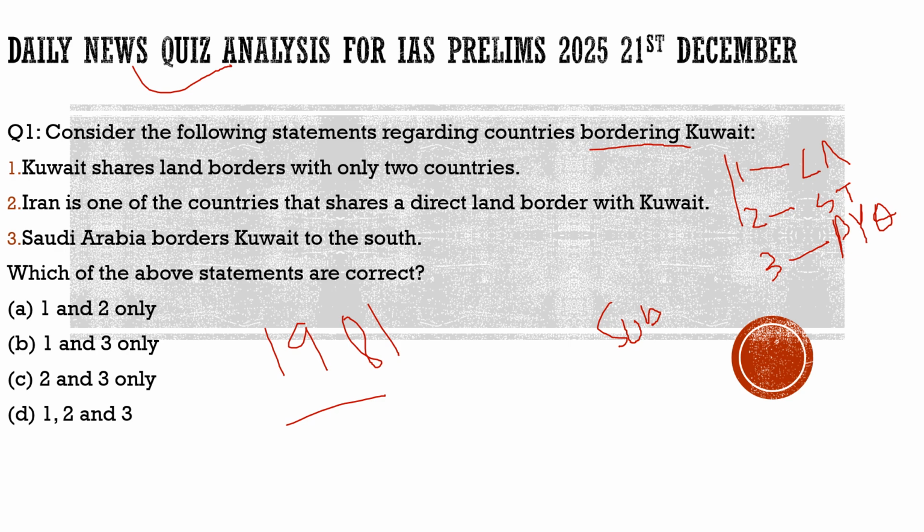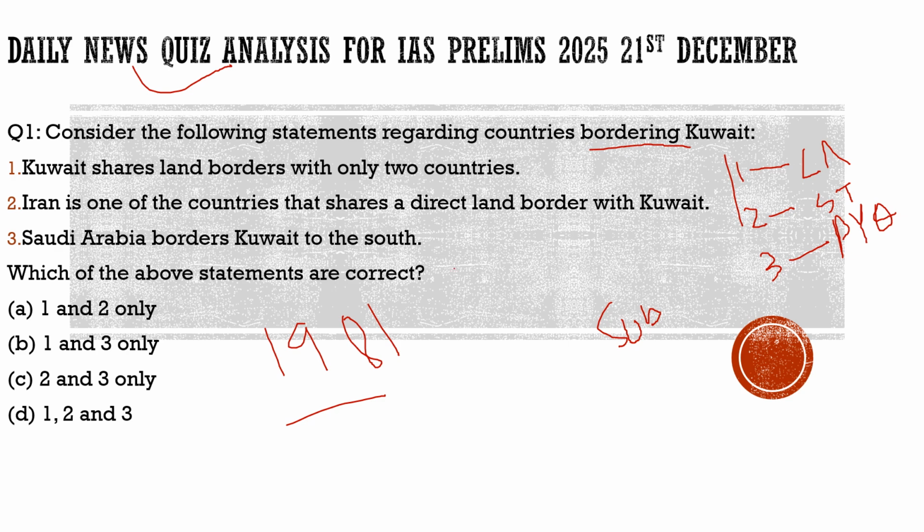The reason for that is that if we look at other countries in the Middle East, for example Iraq, Iran, Saudi Arabia, UAE, Bahrain, or Qatar, they are much more important to us geographically and in terms of relations than Kuwait. But still, about Kuwait, we need to know two things.